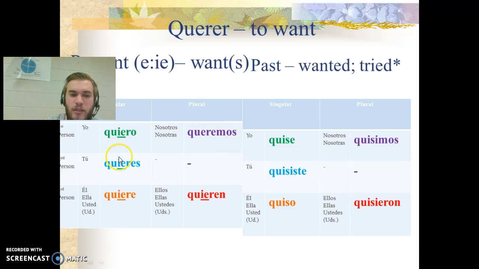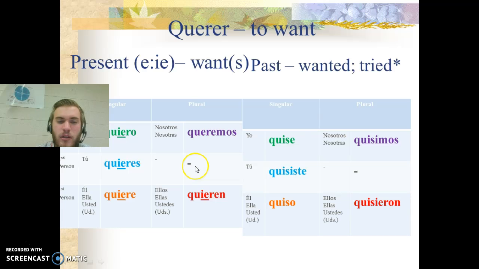Let's take a look at present tense and kind of compare the two tenses. So in the present tense, remember, querer was E to IE. It was a stem changing verb, boot verb. Okay? Quiero, quieres, quiere, queremos, quieren. Alright? So quieres, you want. Quisiste, you wanted. And notice I also put the definition in the past tense, meaning tried, because it's in the sense that you wanted and you attempted to obtain, so you tried to do something.